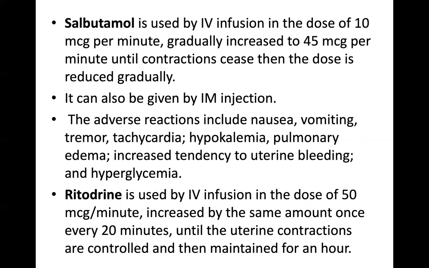The adverse reactions include nausea, vomiting, tremors, tachycardia, hypokalemia, pulmonary edema, increased tendency to uterine bleeding and hyperglycemia. Coming to ritodrine, it is used as IV infusion in the dose of 50 micrograms per minute and increased by the same amount every 20 minutes until the uterine contractions are controlled and then maintained for an hour.